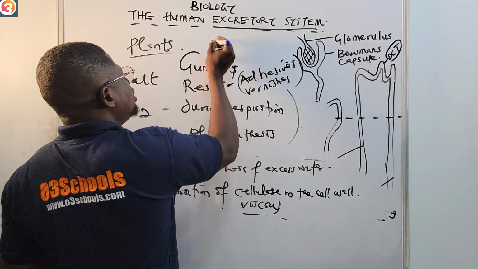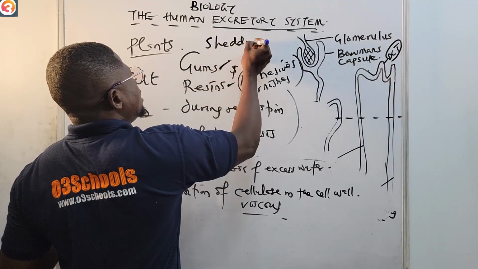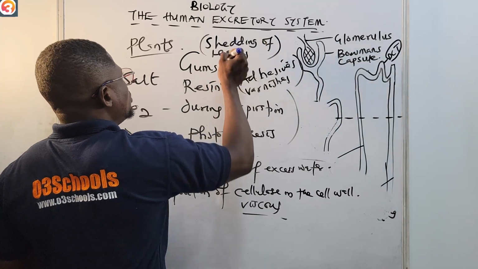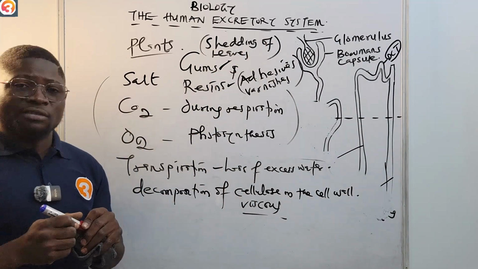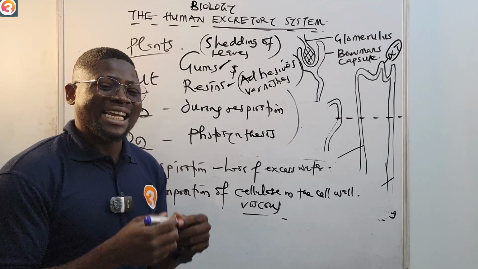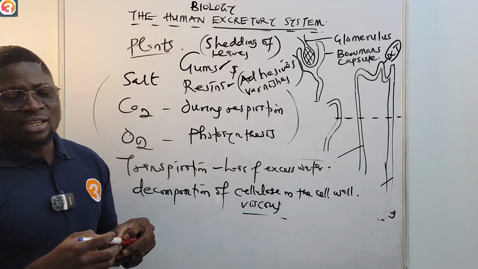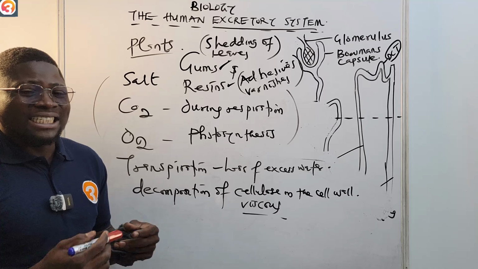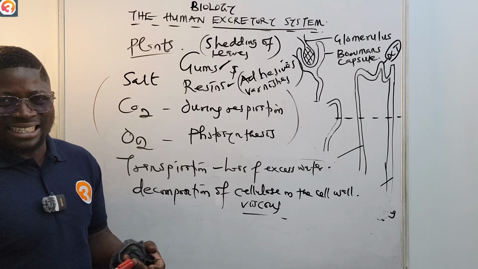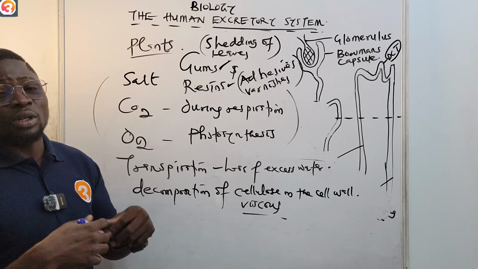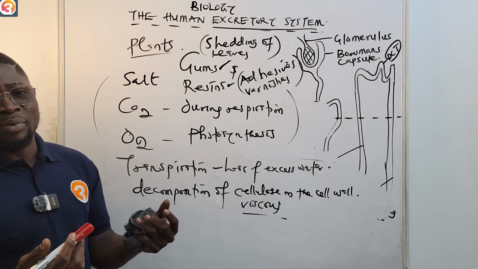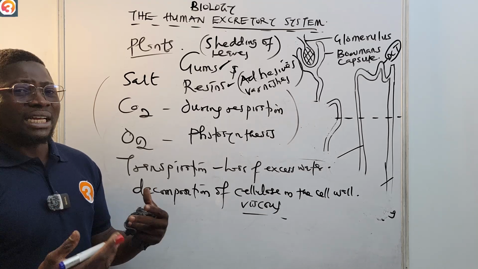And they also have shedding of leaves. Plants shed leaves in order to conserve energy and water, like during the dry seasons where much rain is not falling. They need to conserve water, and they go through the process of absorption so that they are able to conserve this water.